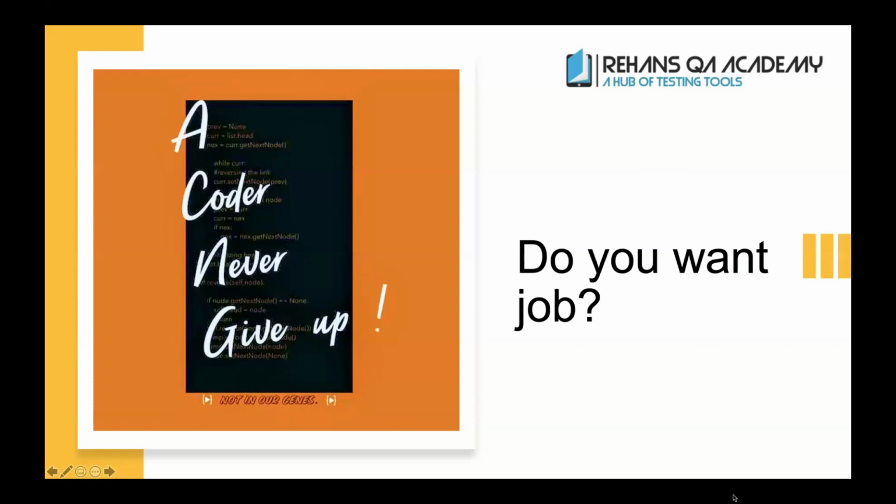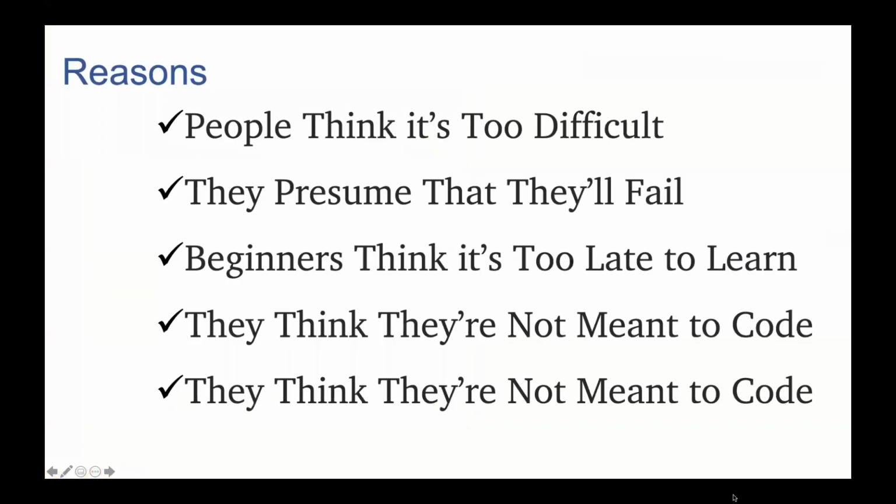I'm going to give a road map: how to make things understood very easily, and how to implement those things in the programming language. All we want to remember here is that we should never give up on any programming language, be it Java, Python, JavaScript, anything. You should learn very smartly so that we are able to understand the programming language easily. Now let's see the reasons why people are running away.